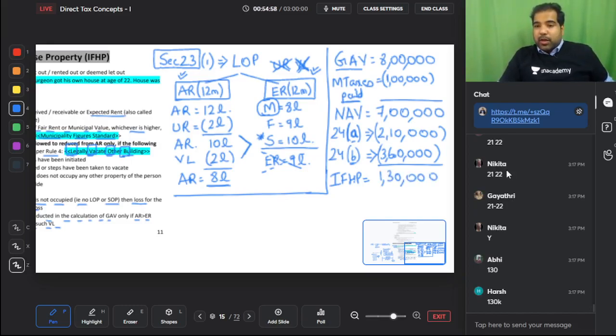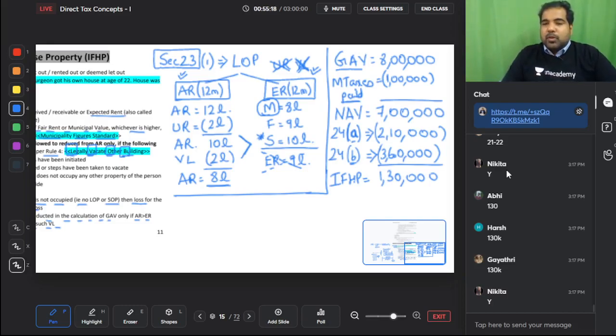Can I have more than one house properties let out? Yes. You will do the same calculation every time. Only 3 deductions. Municipal tax is what I paid, 24A, 24B. Guys, what if the house is abroad? Same calculation even if the house is abroad, but if you are a resident, it will be taxable. If you are a non-resident, it will not be taxable. We will see ahead in scope of income.